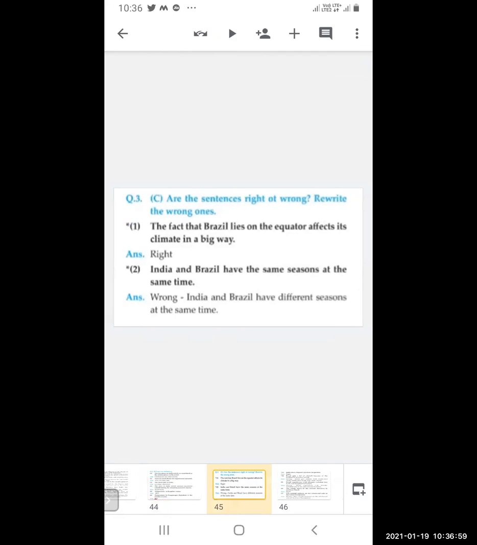The first statement: the fact that Brazil lies on the equator affects its climate in a big way. Yes, right. India and Brazil have the same season at the same time. No, it is wrong. We have to write the right statement: India and Brazil have different seasons at the same time.